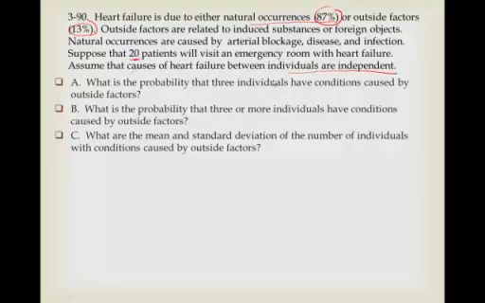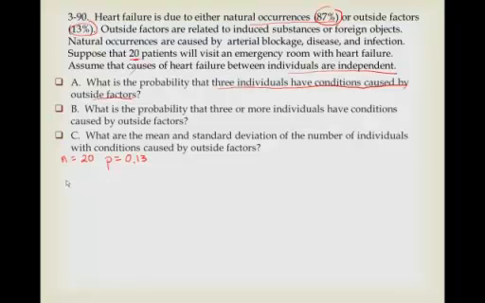So we're going to use the binomial. What's the probability that 3 individuals have conditions caused by outside factors? Well, we can say that our n is equal to 20, and our probability of success, so to speak, outside factors, is 0.13.